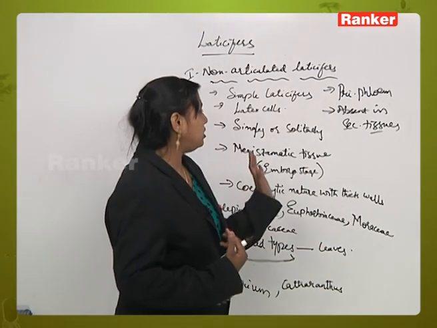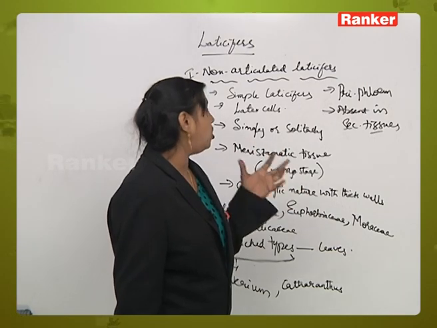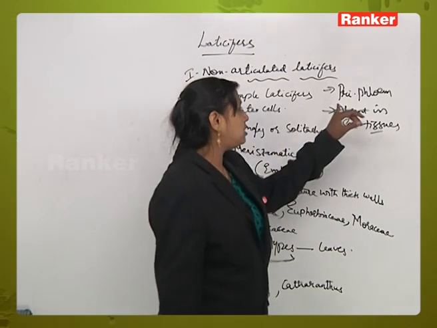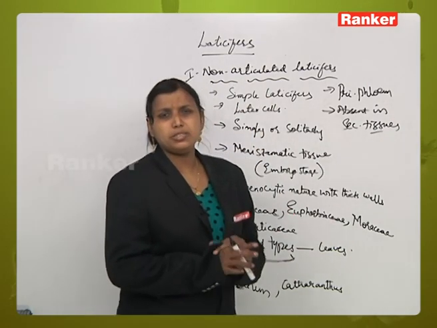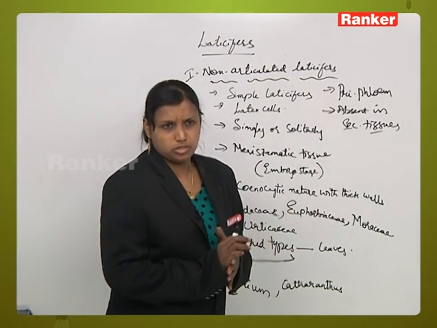Simple laticifers are mostly associated with the primary phloem and are absent in all the secondary tissues.